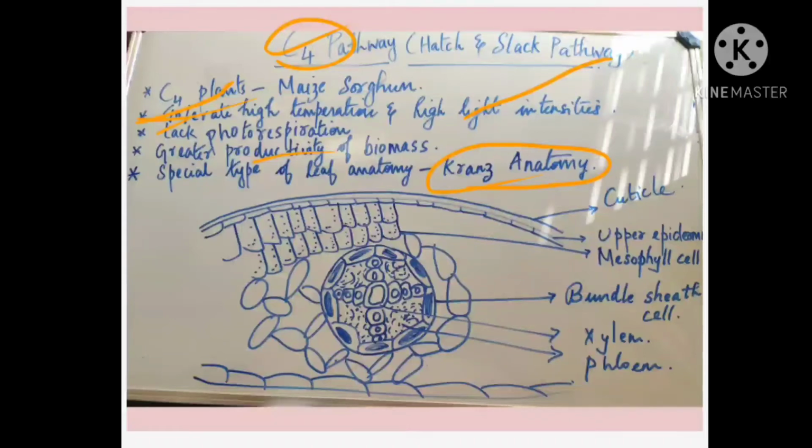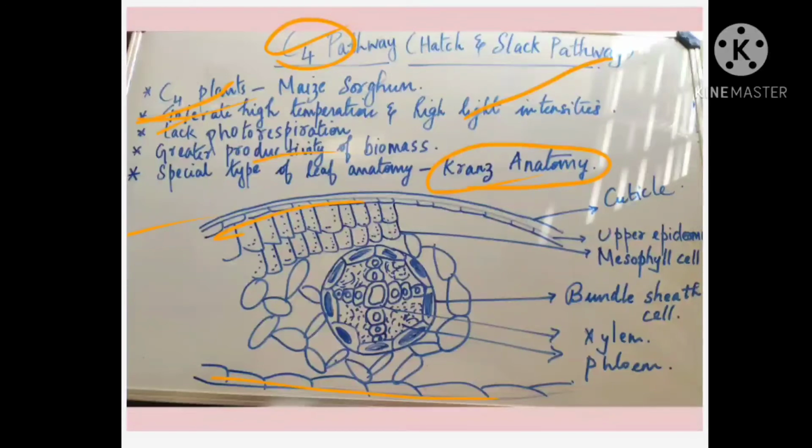Now for understanding this, we will look into the structure of a leaf, the anatomy of the leaf, the anatomical characteristics which are present inside the leaf. Listen carefully. The leaf, when you are seeing, is made up of two covering layers, isn't it? The upper covering layer we call the upper epidermis, and the lower one we call the lower epidermis. The leaf has a shiny appearance on the top, and at the bottom it's not shiny. You know why? Because on the top there is a waxy layer which is covering the leaf. That waxy layer we call the cuticle. What do we call it?